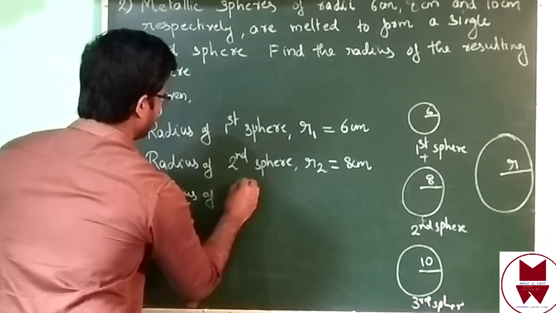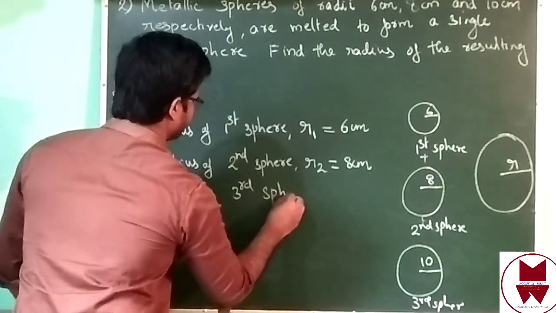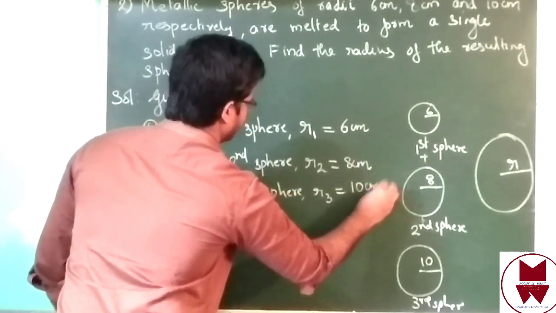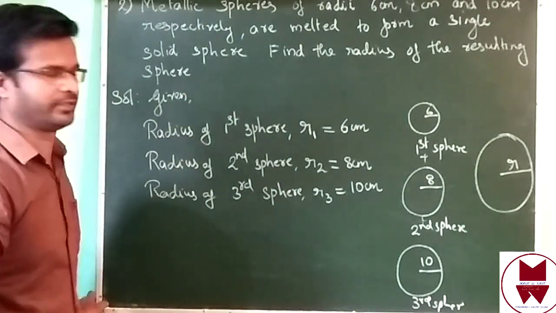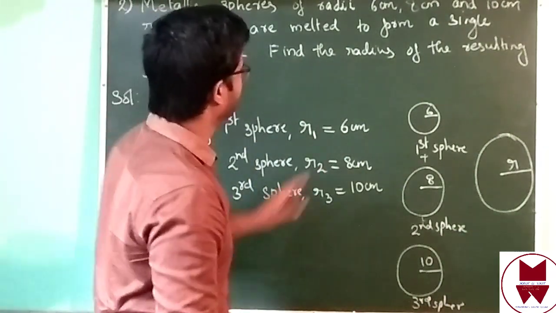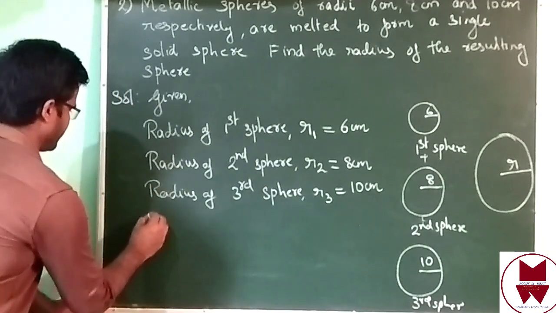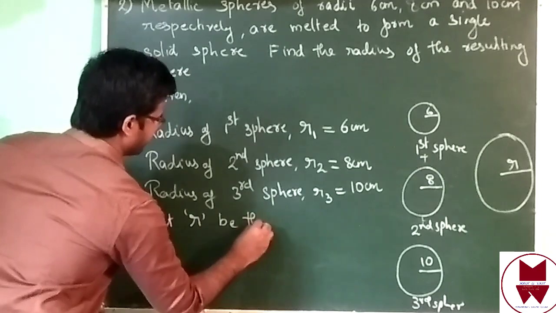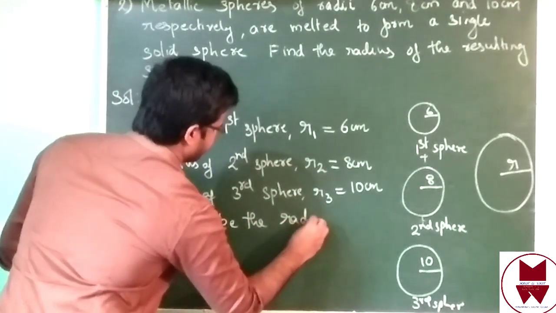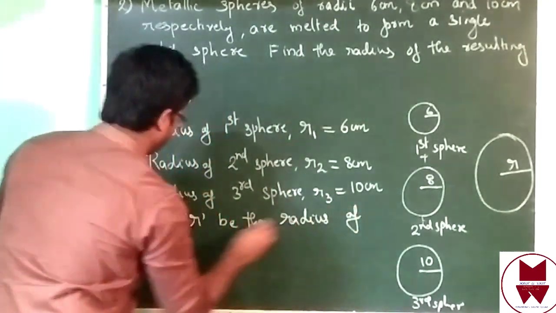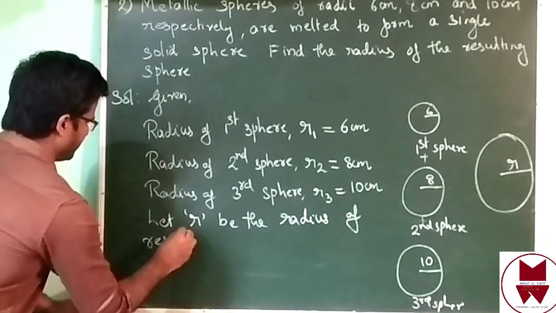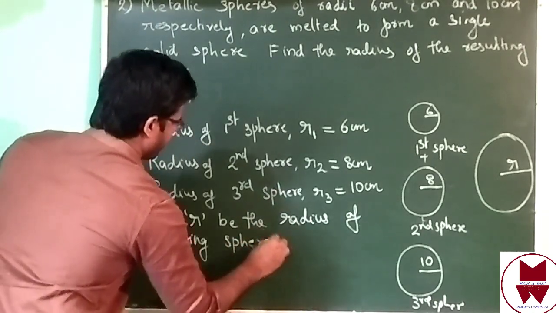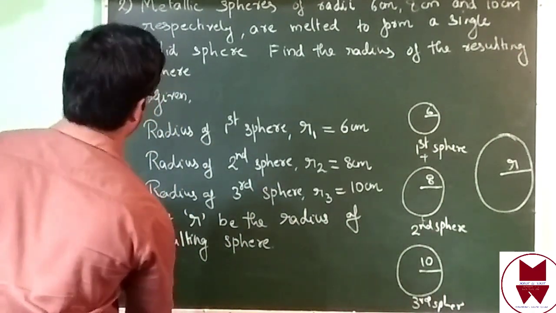Radius of third sphere R3 is 10 centimeter. These three things only given. Then we have to find out the radius of resulting sphere. That's why we can take, let small letter r be the radius of a resulting sphere. We don't know how much, we have to find out that radius.